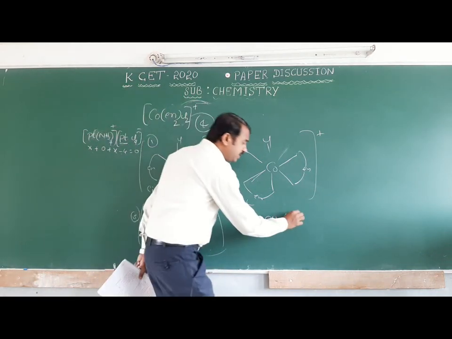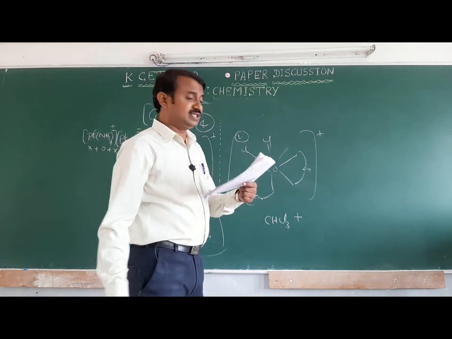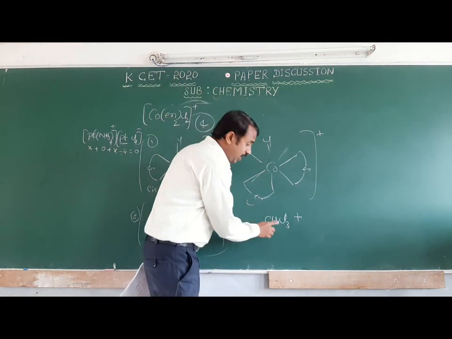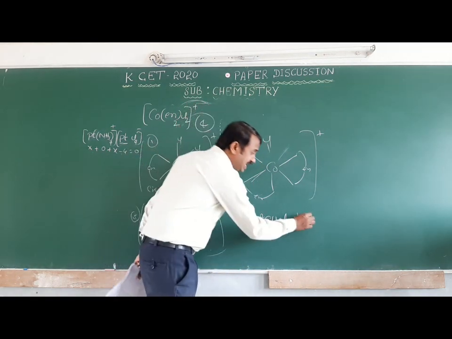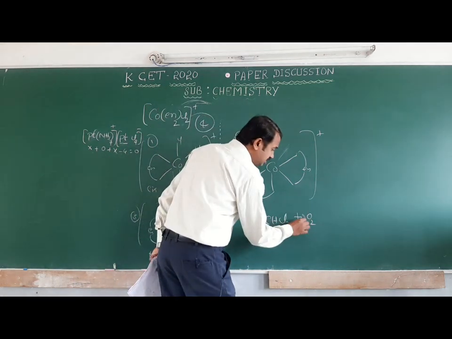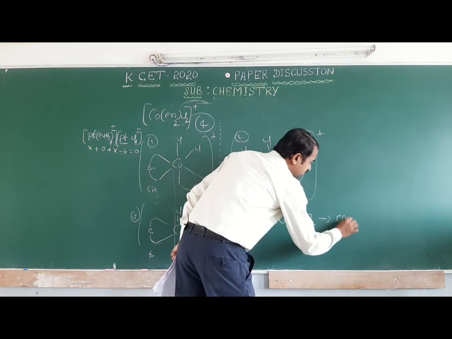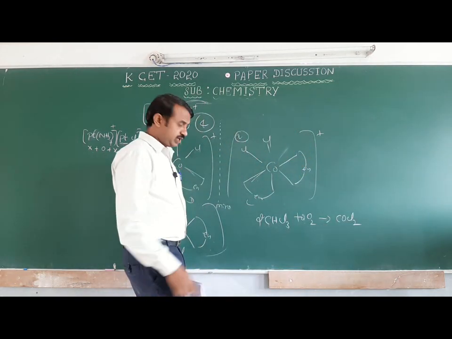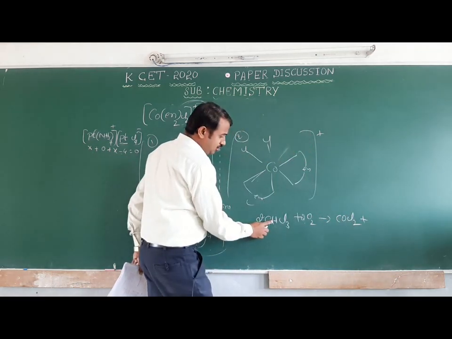When chloroform reacts with oxygen on prolonged exposure, 2 molecules of chloroform react with oxygen to form 2 molecules of COCl2.